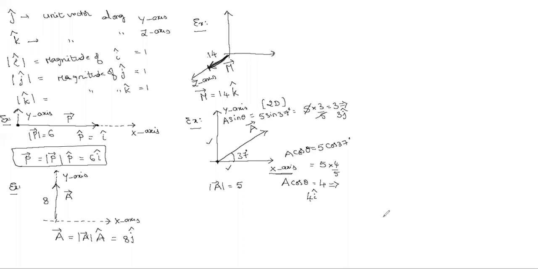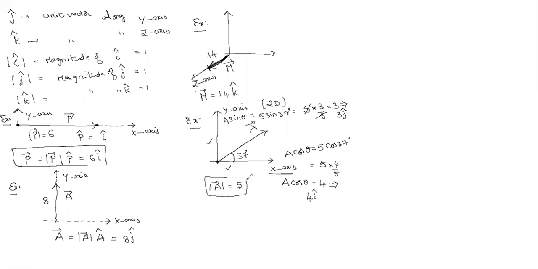Sir, can you repeat this, please? Which part? Sir, this fourth example. This fourth example is one position vector. This position vector has magnitude 5.